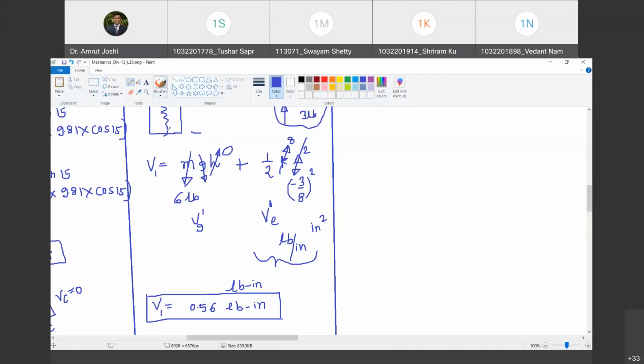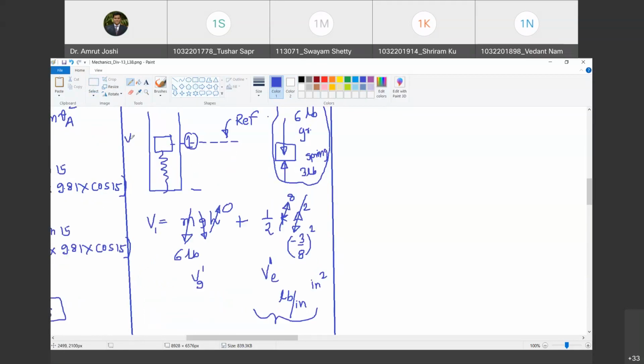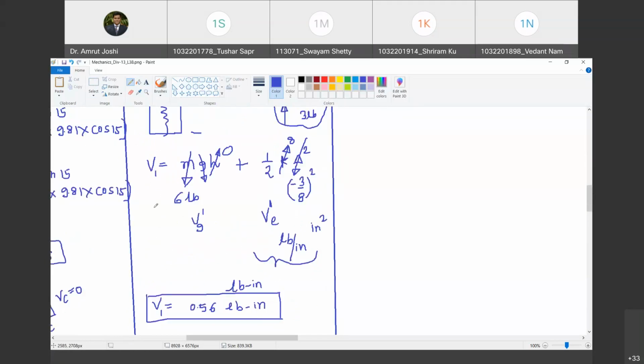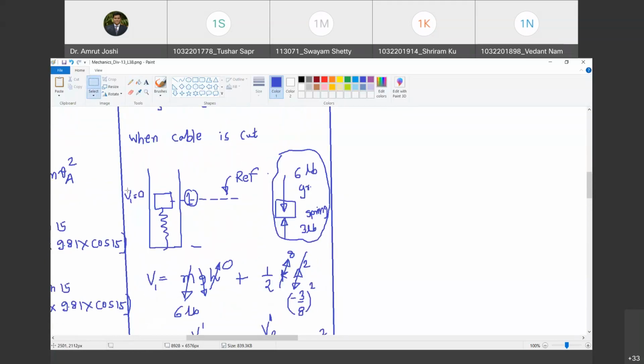Now, can you tell me what is the kinetic energy associated with the block at position number 1? What is the velocity of block at position number 1? Tell me. 0, because the motion is about to start. Do you agree with me? Yes, sir. So now let us not get confused between the velocity and potential energy. Velocity, I will show it by small v. Velocity at position number 1 is 0. Are you with me? Yes, sir.